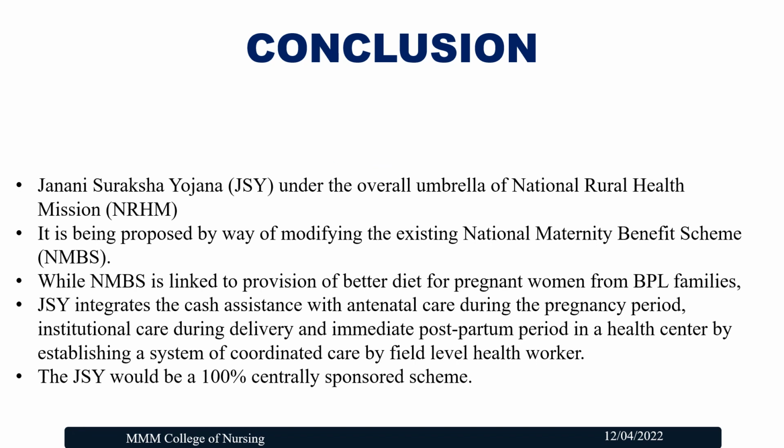This Janani Suraksha Yojana is under the overall umbrella of the National Rural Health Mission. It is being proposed by way of modifying the existing National Maternity Benefit Scheme, that is NMBS.